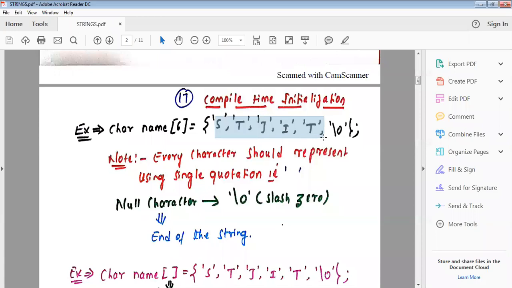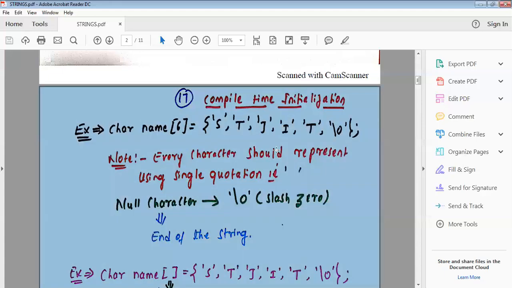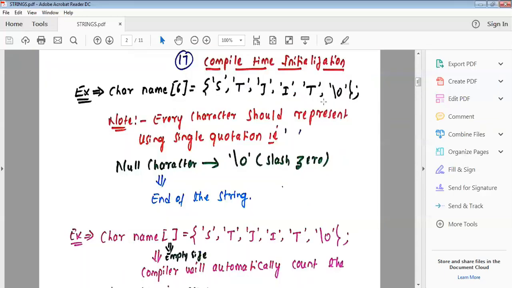If you append the null character after writing the string, then it indicates the end of the string. So in the output it will print stjit. So this is a valid initialization.